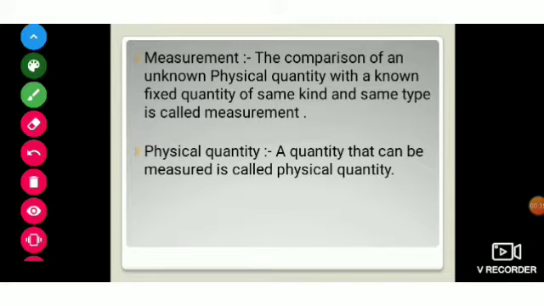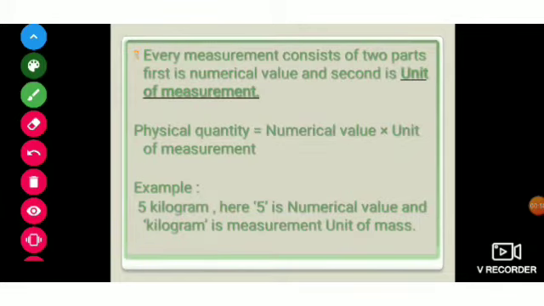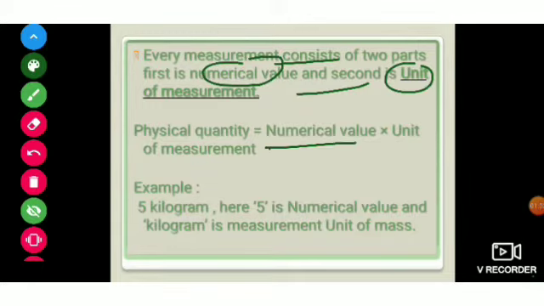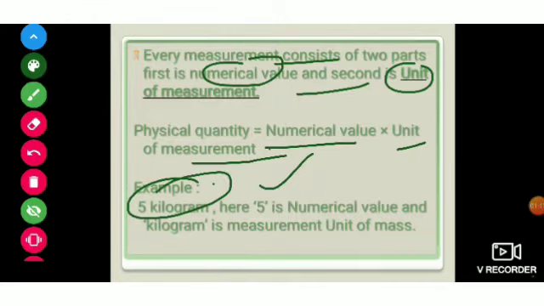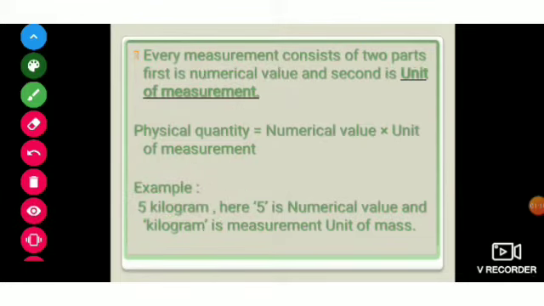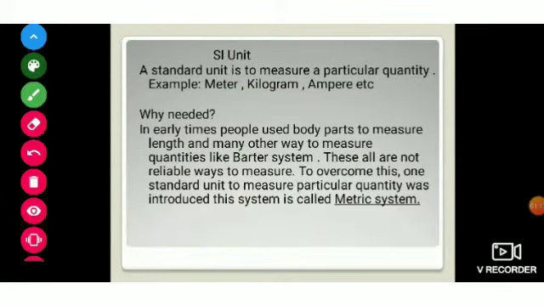Now what is this term physical quantity? Physical quantity is nothing but anything which can be measured. Now every measurement has two parts, we all know. One is the numerical value, the second one is the unit of measurement. Physical quantity is the multiplication of numerical value and unit of measurement. Let's take an example: say anything you buy is 5 kilograms. Here 5 is the numerical value, whereas kilogram is a unit of mass. I've told you that it is a unit of mass.